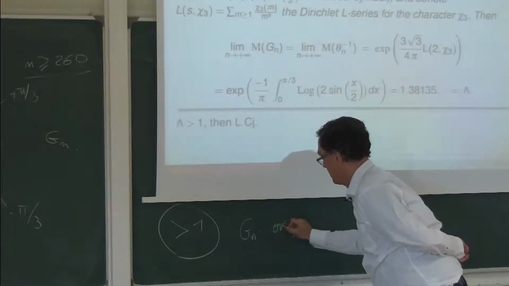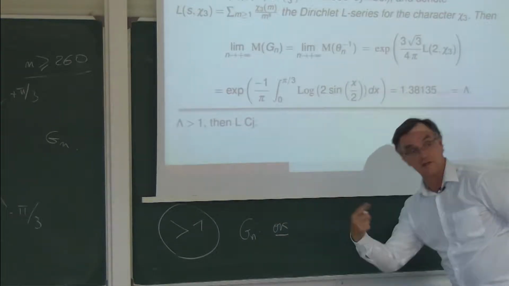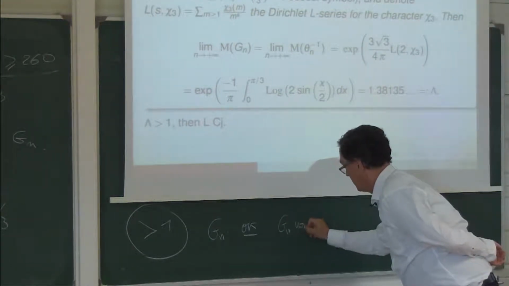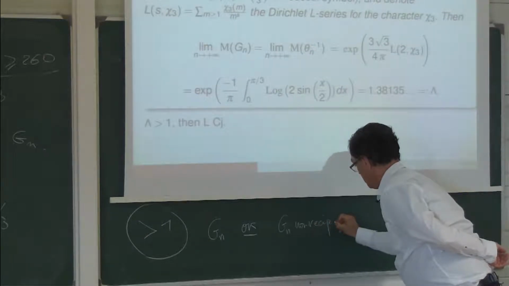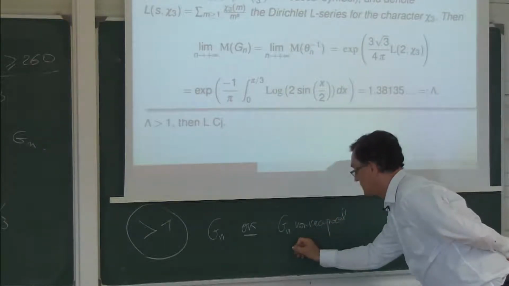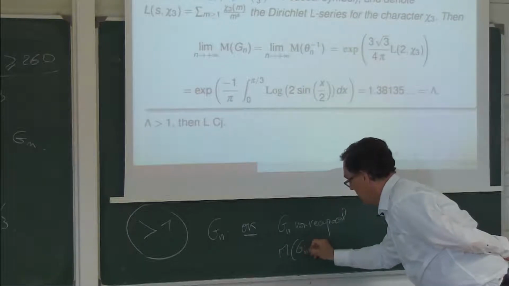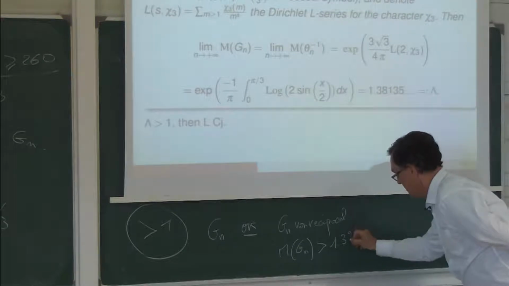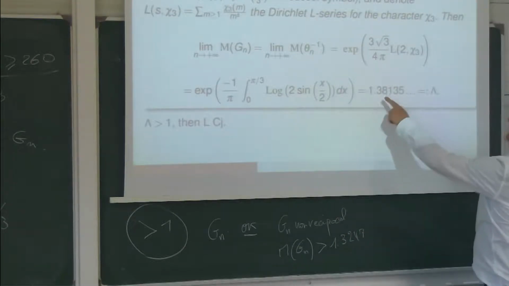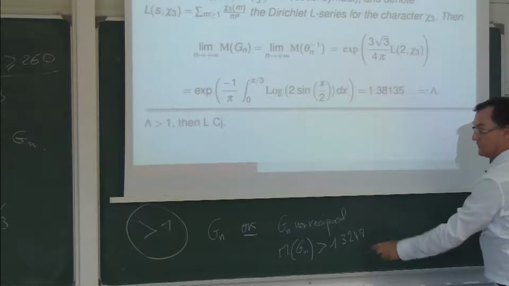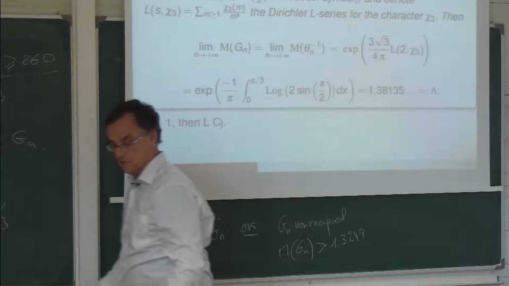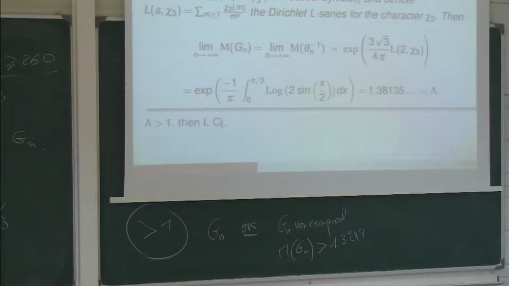So it's okay, but we know from the theorem of Chris Smyth we have seen at the beginning that Gn is non-reciprocal, and we know only from the theorem of Chris Smyth that the Mahler measure is greater than the smallest Pisot number. So you have 1.38, 1.35 greater than this one, so that's fully coherent. This is just a confirmation. We don't prove it, but the method is very powerful because it can be generalized to any beta.